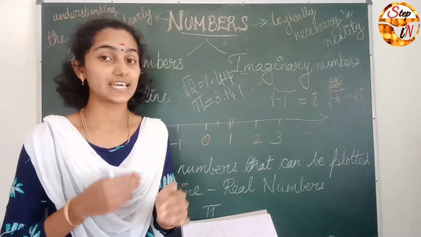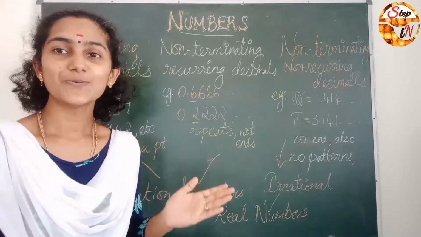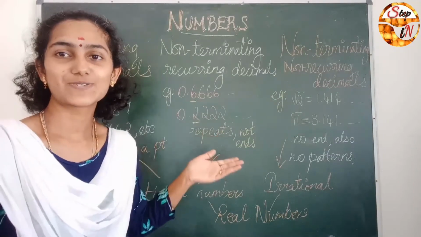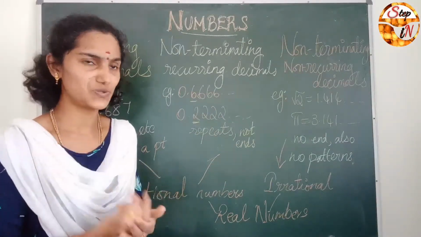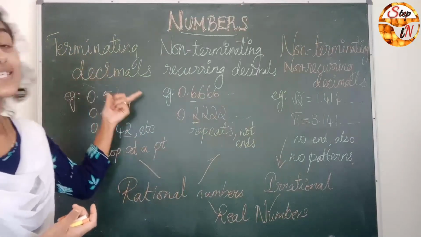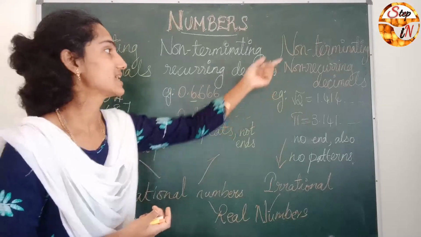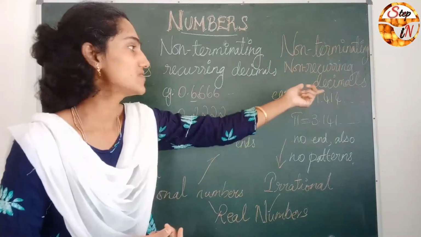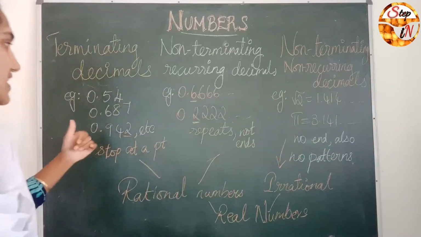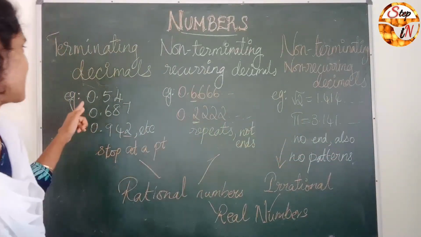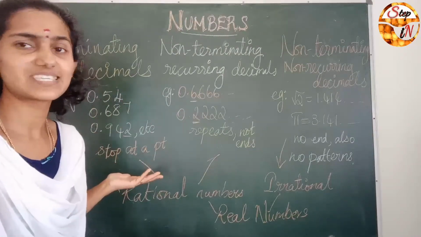So next we go to the kinds of real numbers. First, let us see the kinds of decimals we know: terminating decimals, non-terminating recurring decimals, and non-terminating non-recurring decimals. We can see how they differ through examples. What are terminating decimals?